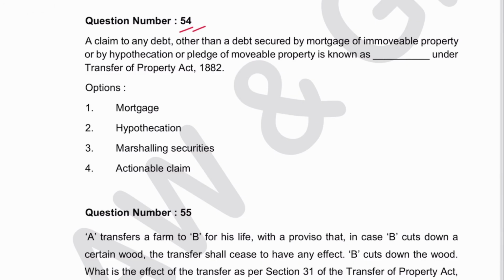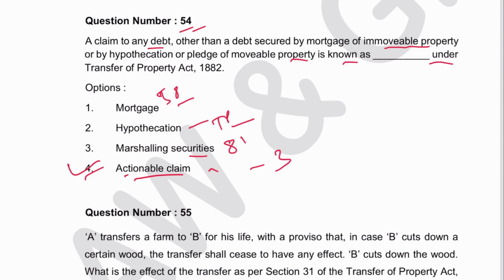Next 54. A claim to any debt other than debt secured by mortgage of immovable property or by hypothecation or pledge of movable property is known as dash under TPA. Mortgage or hypothecation has not been defined in TPA. Marshalling security is there in section 81, mortgage 58. It is an actionable claim. 4 is the answer. And definition of actionable claim has been mentioned in section 3, interpretations of TPA.